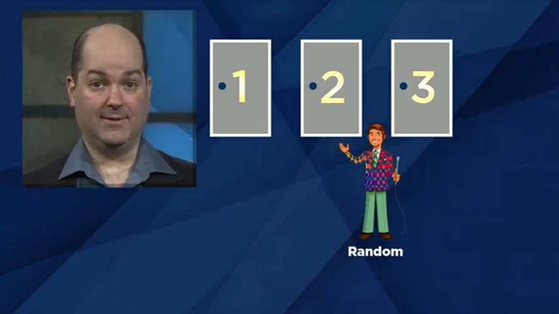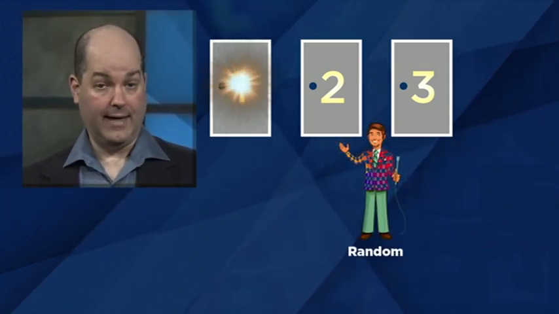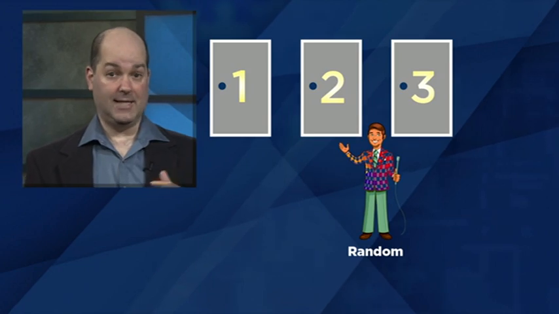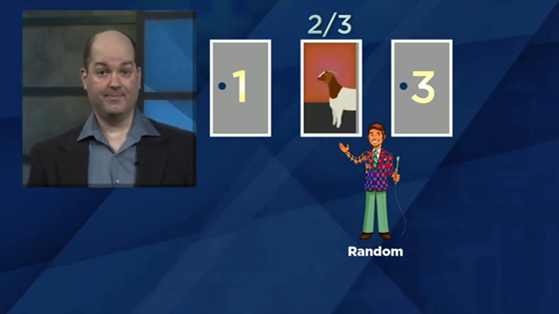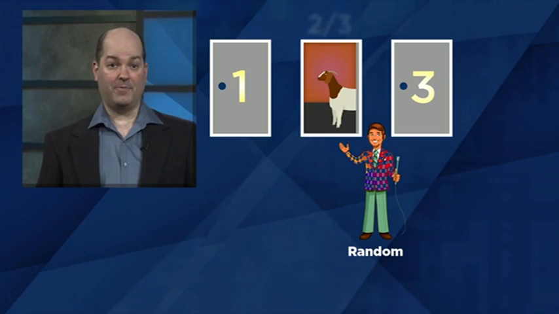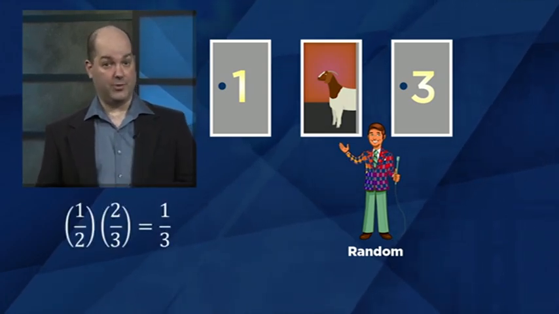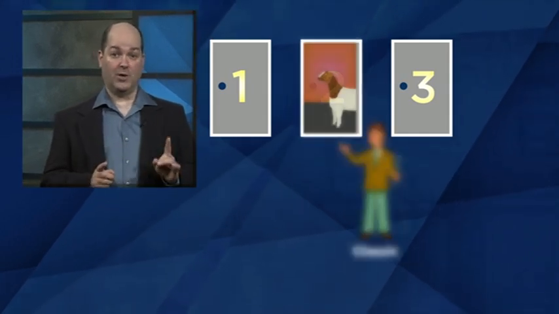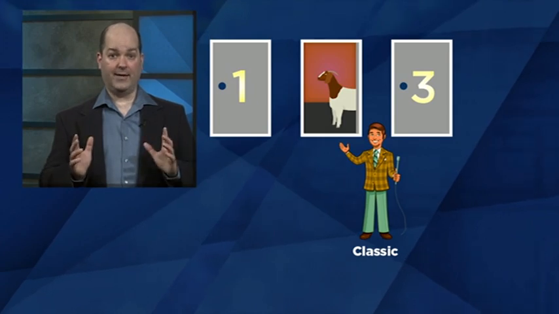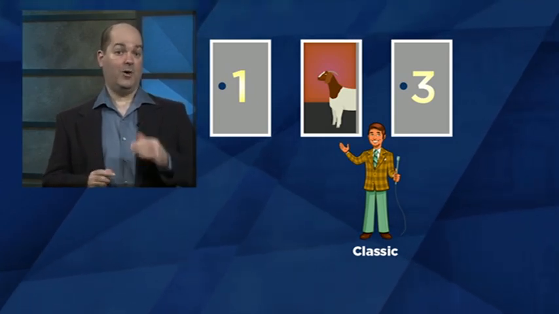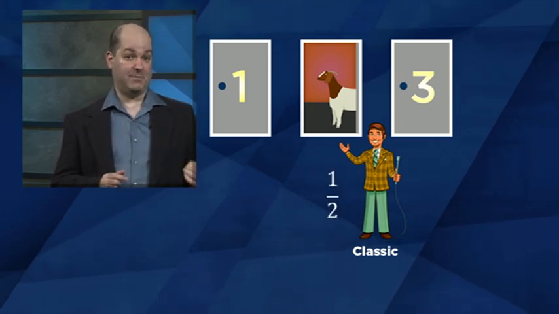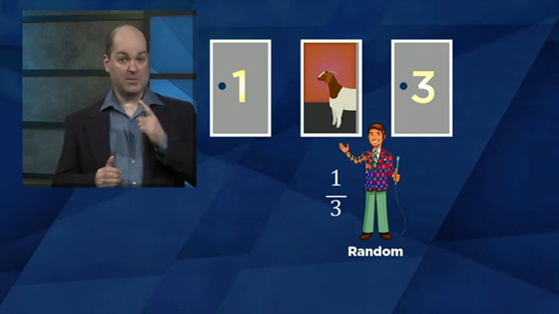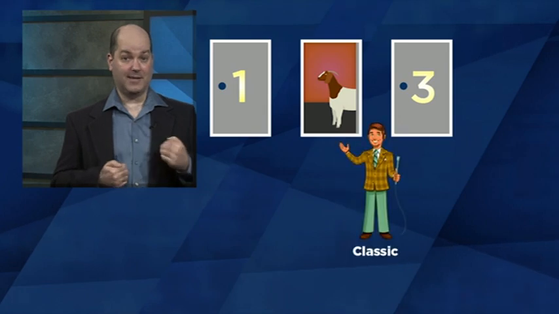How about random Monty? When you choose door 1, random Monty will open door 2 half the time. It will conceal a goat 2/3 of the time. So this scenario plays out with probability 1/2 times 2/3, which is 1/3. When we see Monty open door 2 to reveal a goat, we should think this event happens with probability 1/2 with classic Monty and with probability 1/3 with random Monty. So it's more likely that my host is classic Monty.